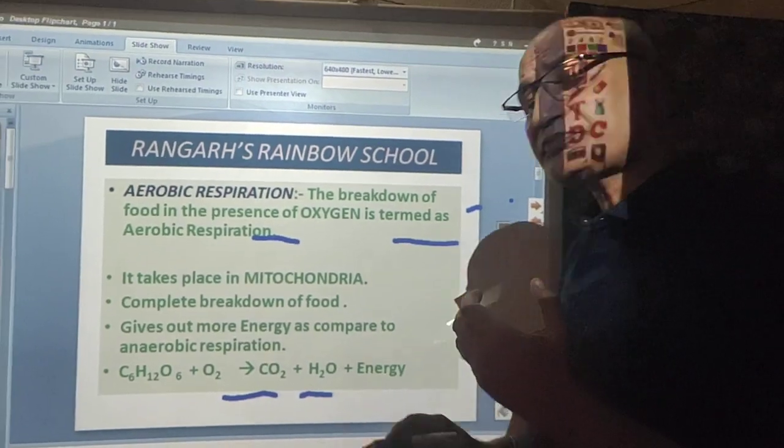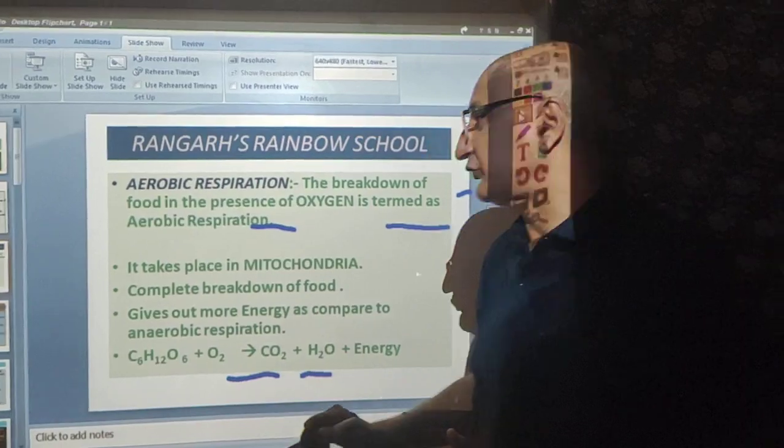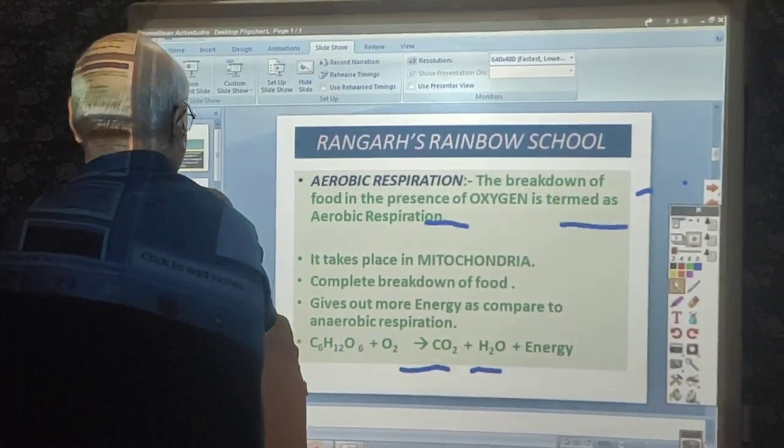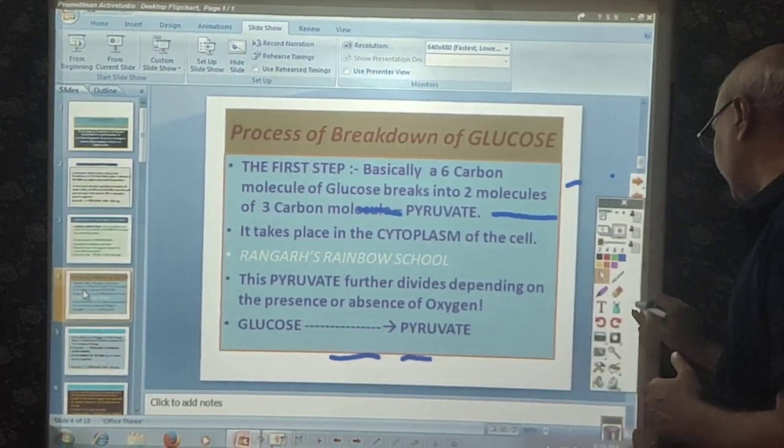So in simple words, the breakdown of the food in the presence of oxygen is known as aerobic respiration. Now how is this process accomplished?